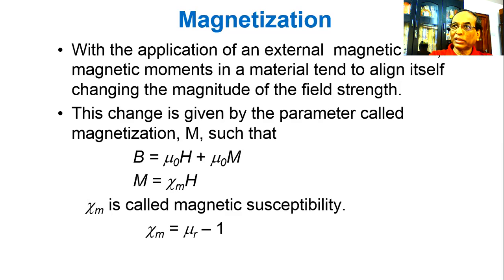It will signify how easily this can be magnetized, and that can be related to the magnetic permeability.